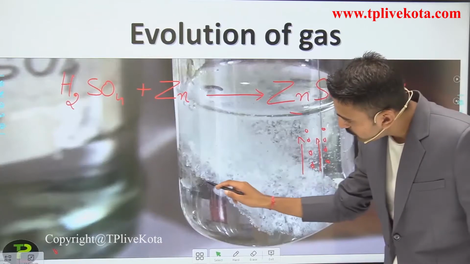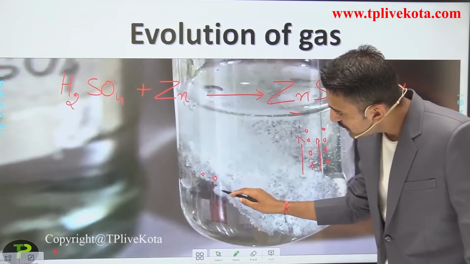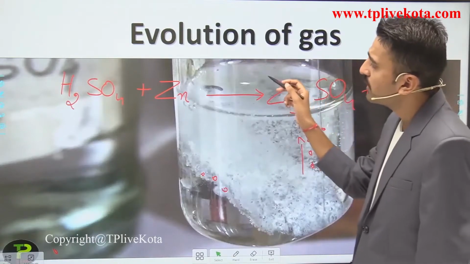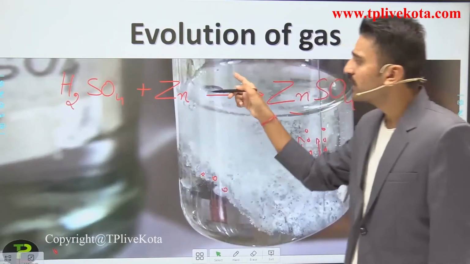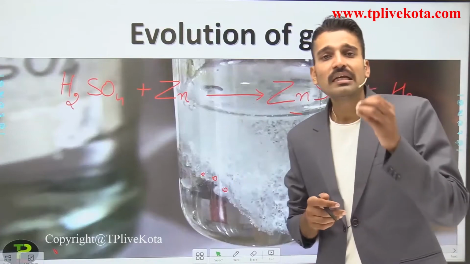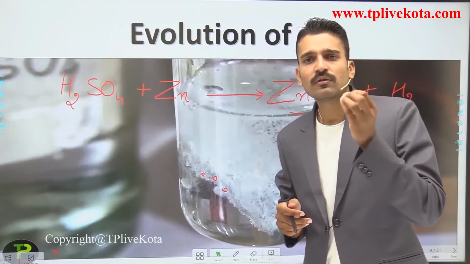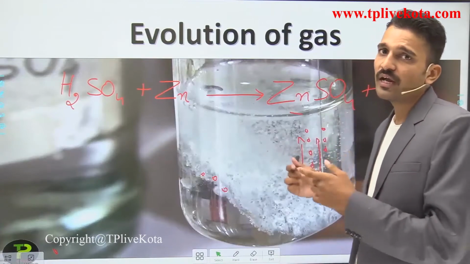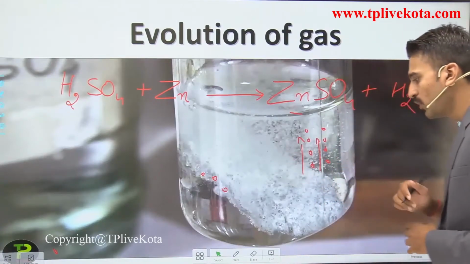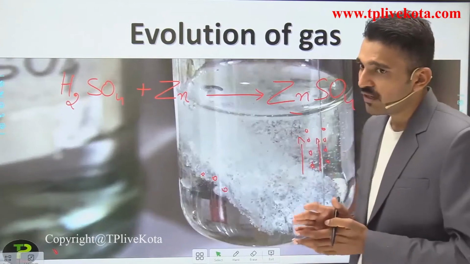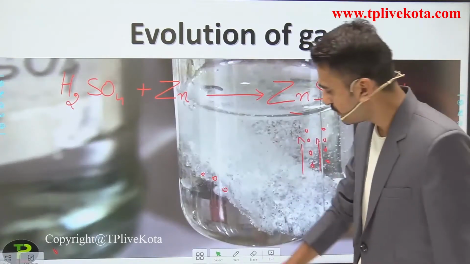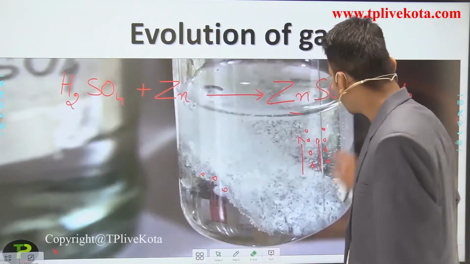The bubbles that you are seeing here are bubbles of hydrogen gas. If I bring a burning splinter near the mouth of this test tube, you will hear a very small explosion with a pop sound, which indicates the presence of hydrogen gas being evolved. So this is the reaction. How I have written the reaction, for that you have to wait till the next lecture. So let me erase this.